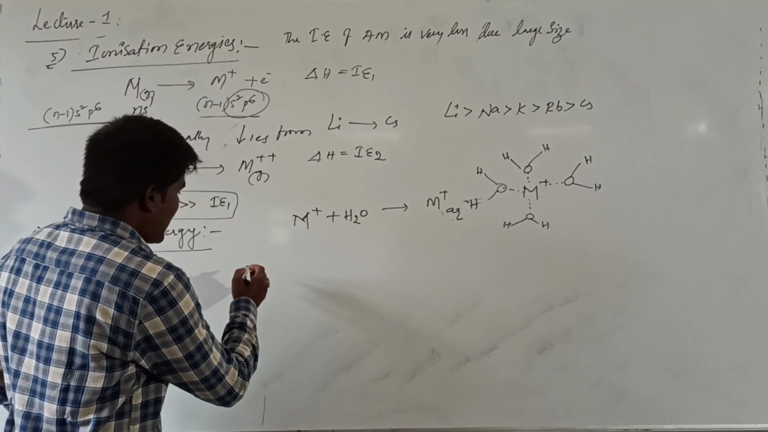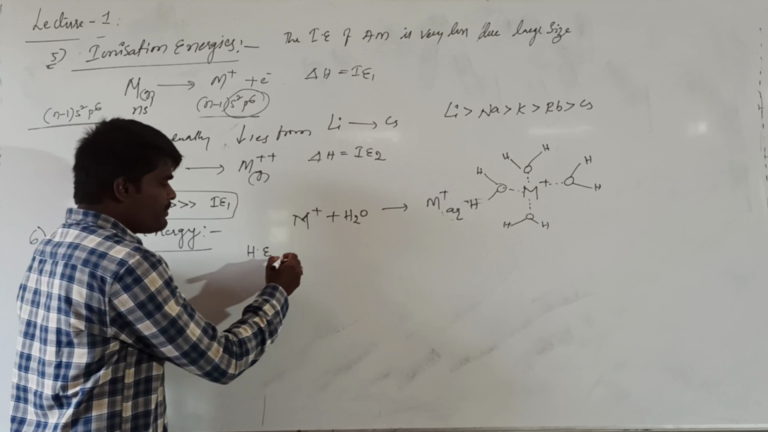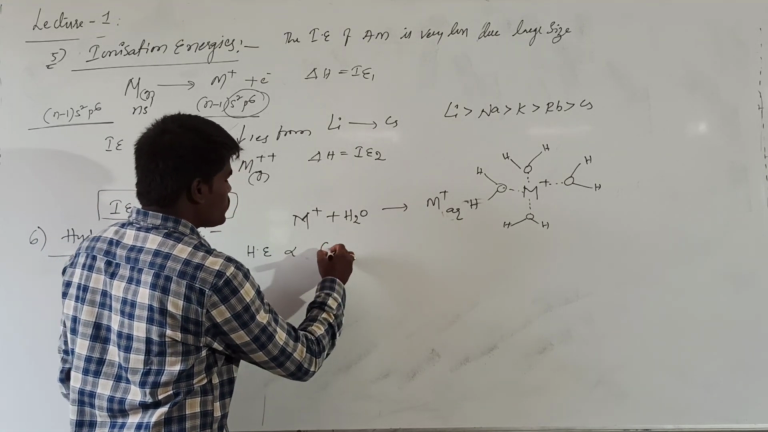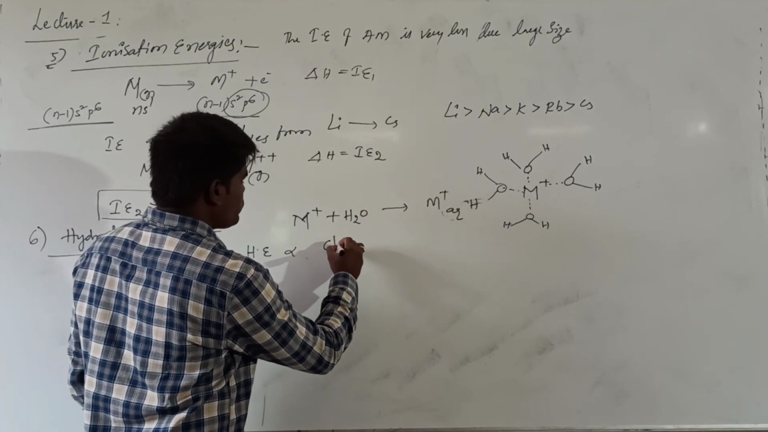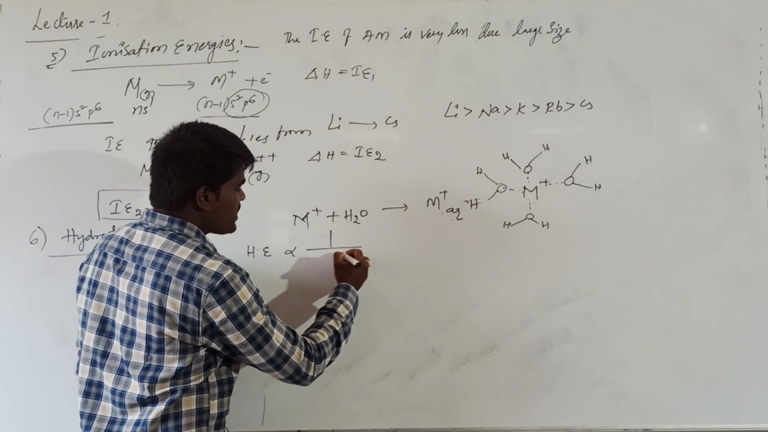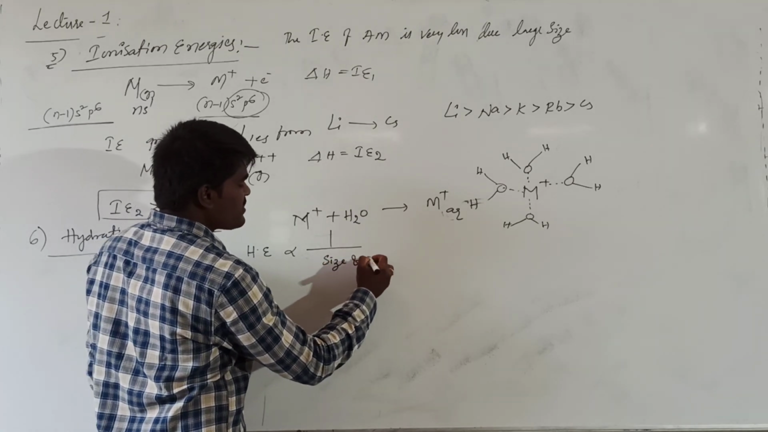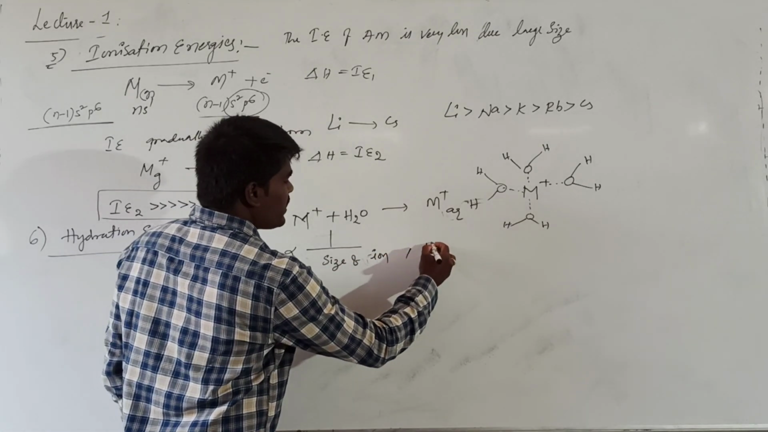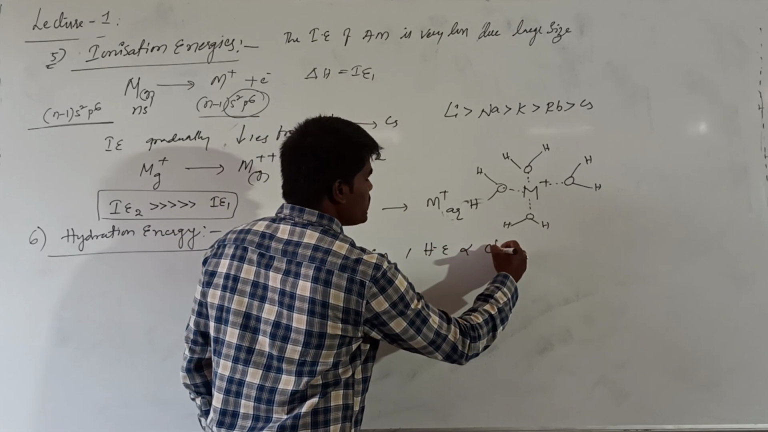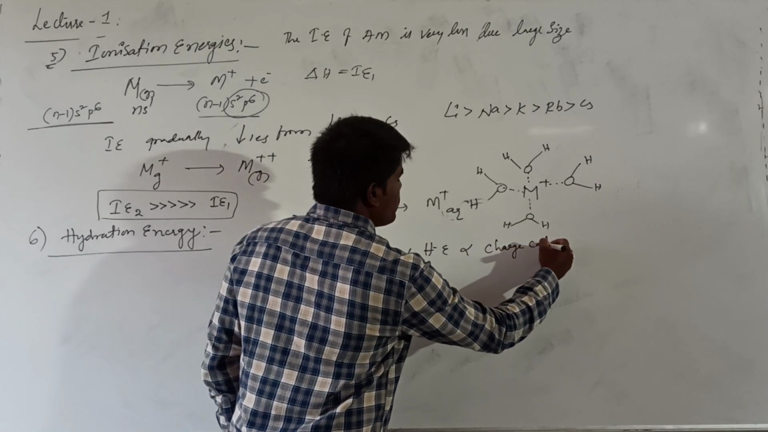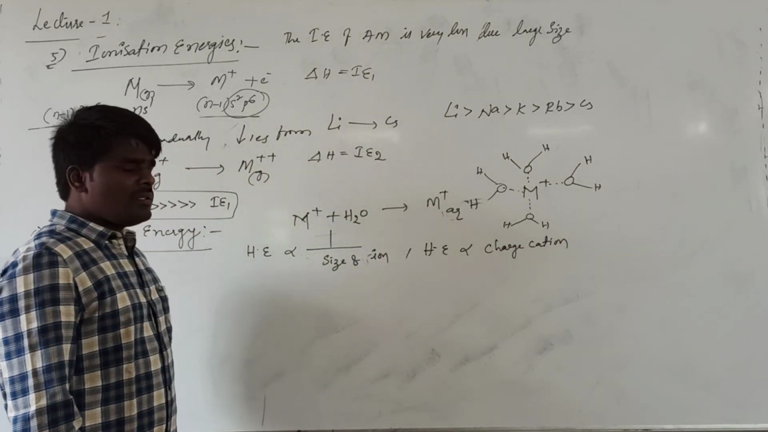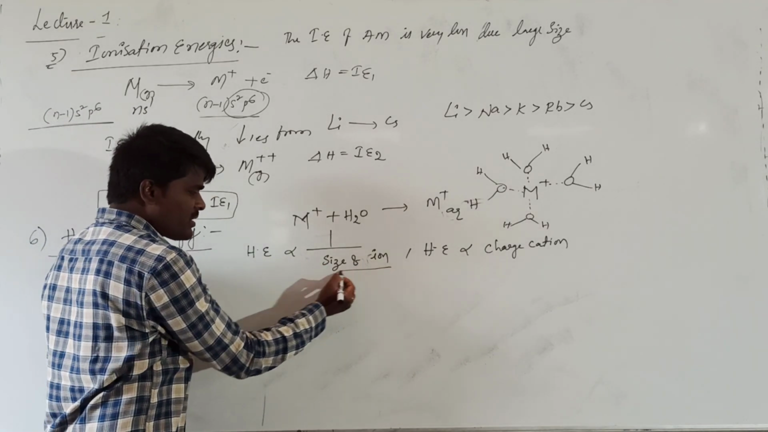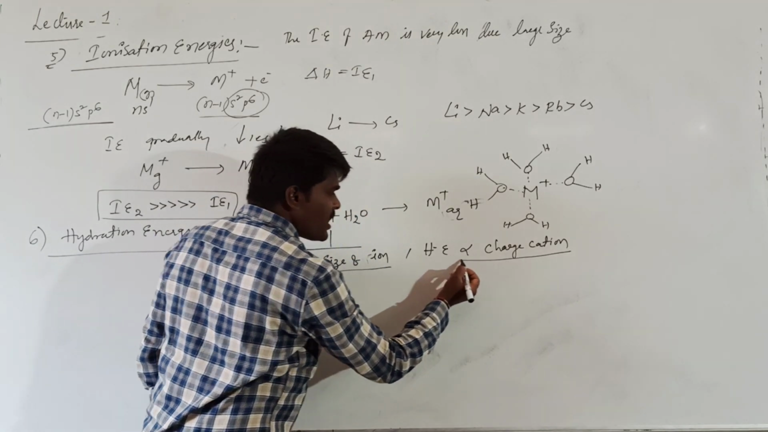And if you are talking about this, hydration energy will be inversely proportional to the size of the ion, and hydration energy will be directly proportional to the charge of the cation. Right? See, the amount of energy released will be inversely proportional to the size of the ion, and it will be directly proportional to the charge of the ion.